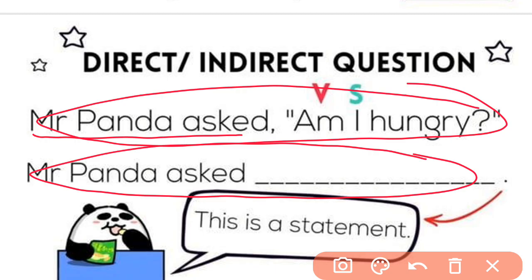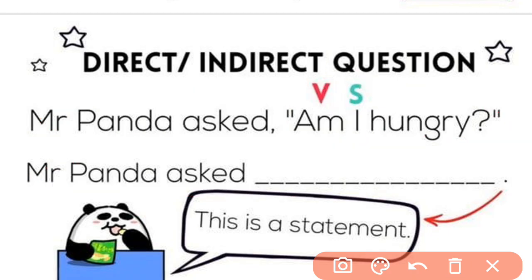Always keep in mind that a direct question will be a question itself, but an indirect question will always be a statement. So here we can see the verb first and the subject second. So let us give.